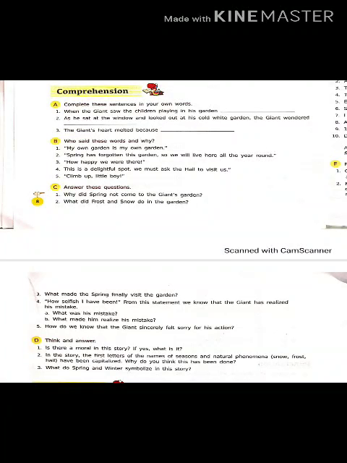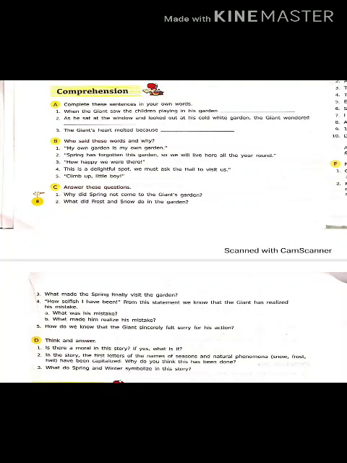This was the lesson "The Selfish Giant", which we have done earlier also in class 6. Who has attended the lecture in previous class? We had this chapter in class 6. So I hope you will be able to do the question answers, and now I'm going to explain to you this book exercise. That is, first, section A: complete these sentences in your own words.